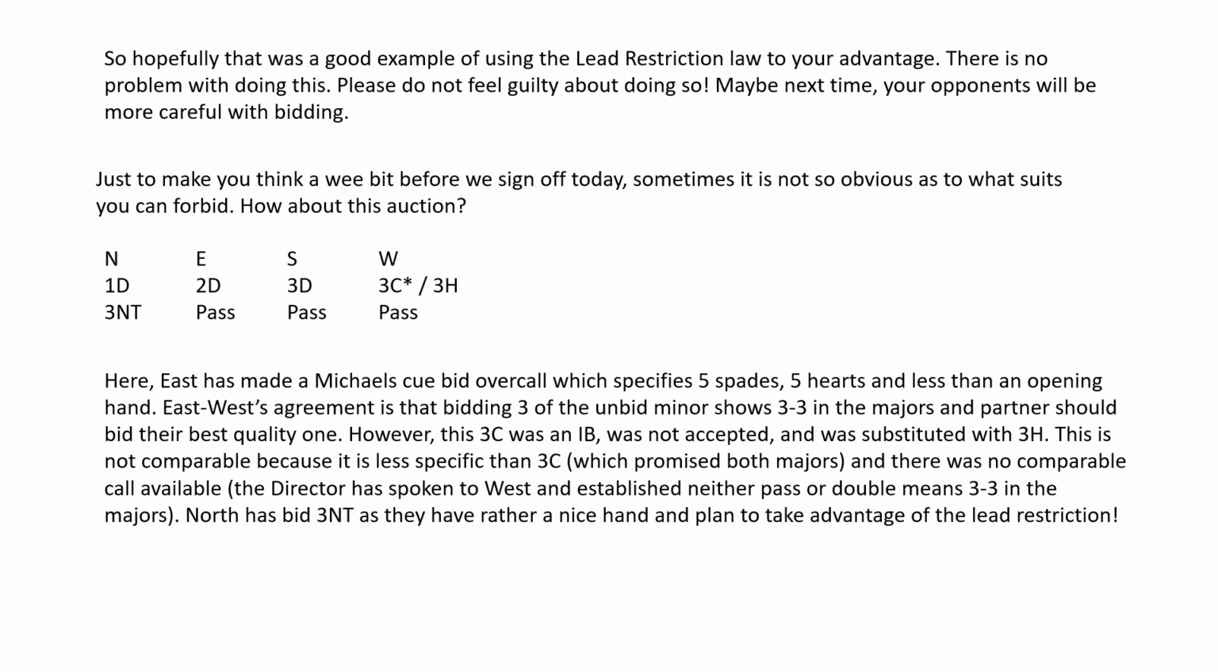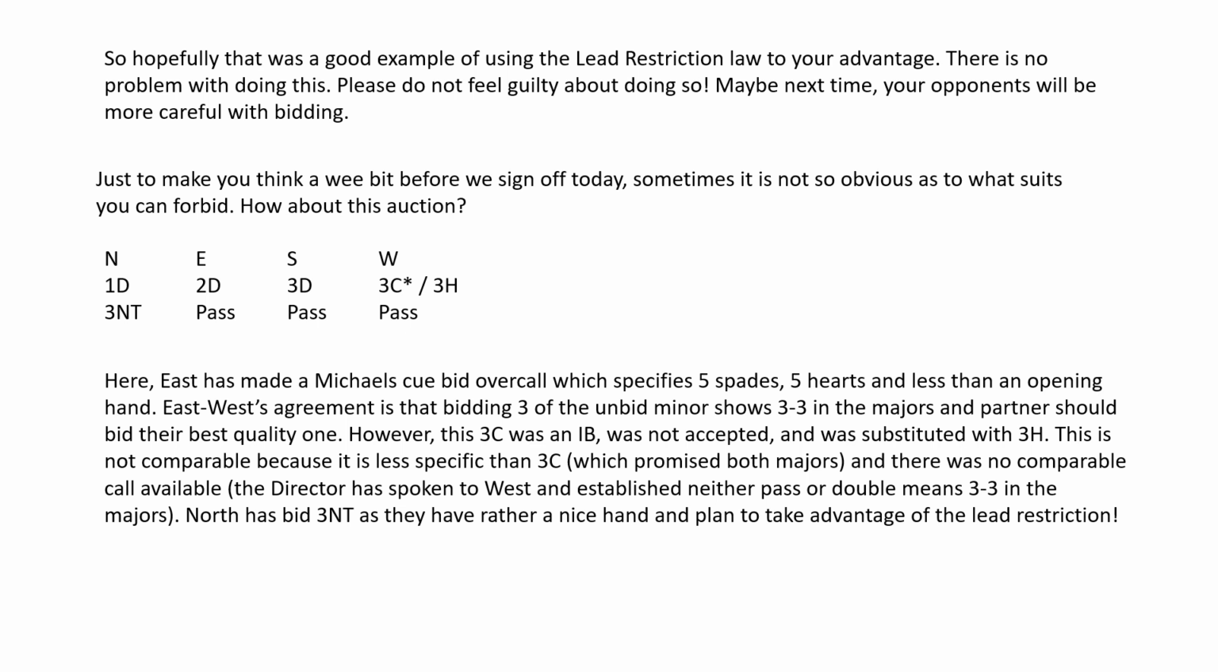Here, East has made a Michaels cuebid overcall, which specifies 5 spades, 5 hearts, and less than an opening hand. East-West's agreement is that bidding 3 of the unbid minor shows 3-3 in the majors and partner should bid their best quality one. However, this 3 clubs was an insufficient bid, was not accepted, and was substituted with 3 hearts. This is not comparable because it is less specific than 3 clubs, which promised both majors, and there was no comparable call available. The director has spoken to West and established neither pass nor double means 3-3 in the majors.